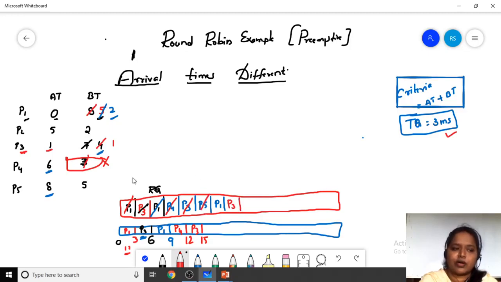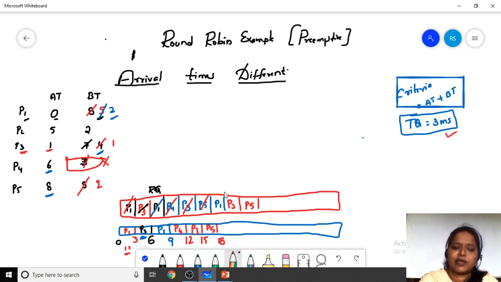P5 is there in the order, so we will take P5. P5 needs 5 milliseconds, but we will give only 3 milliseconds. So P5 will execute until 18 milliseconds. As it is not completed, we are admitting P5 over here.